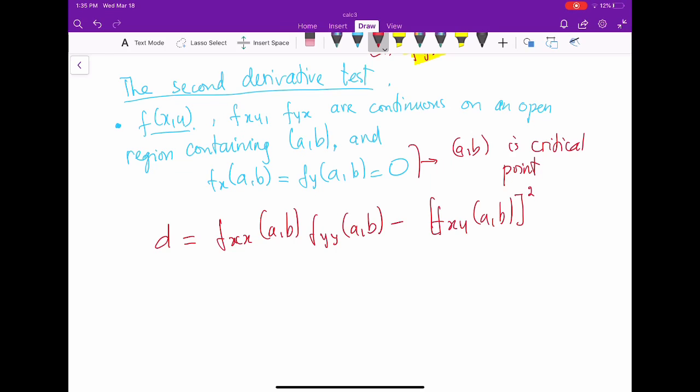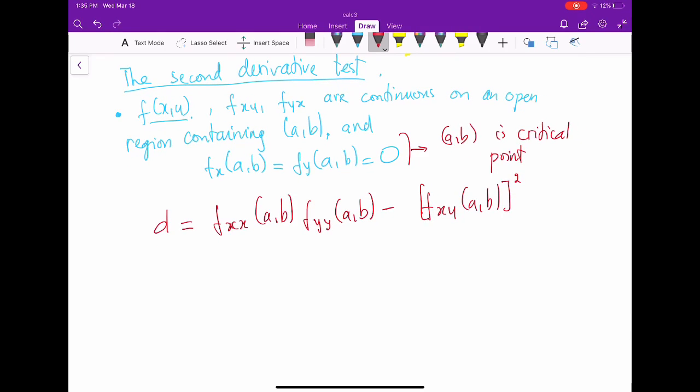So we have three cases. The first case, I write like this: if D is greater than 0 and fxx(a, b) is greater than 0, then this is a local minimum.